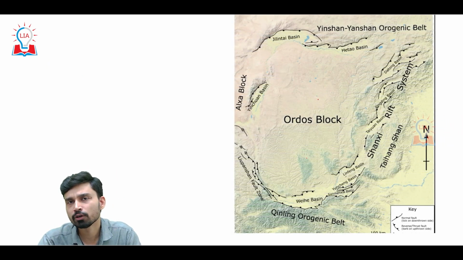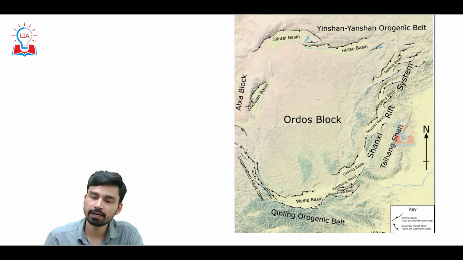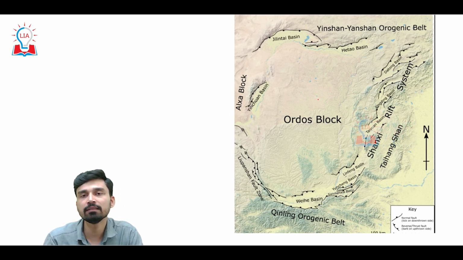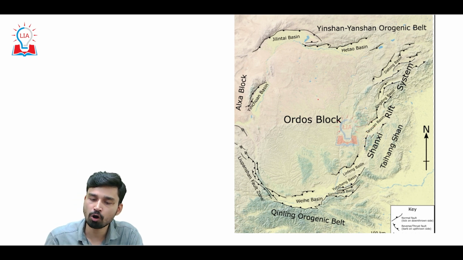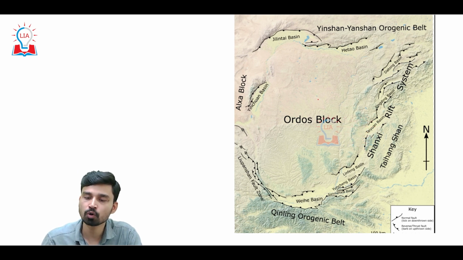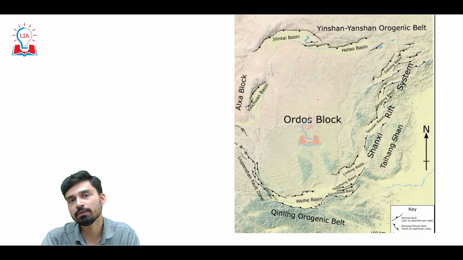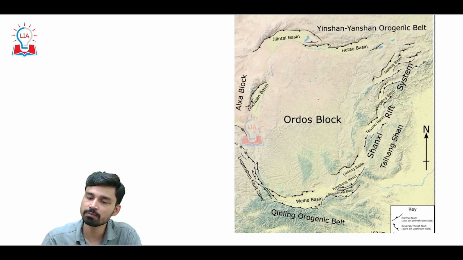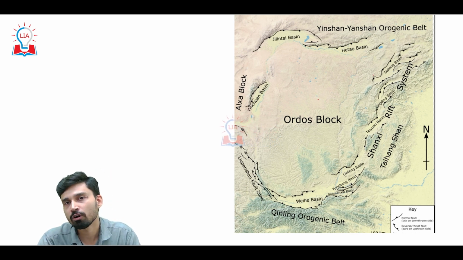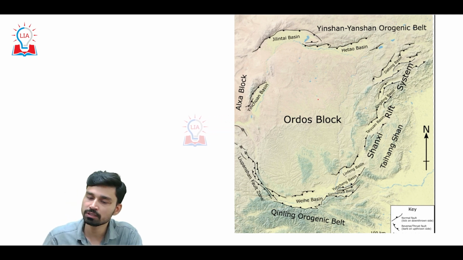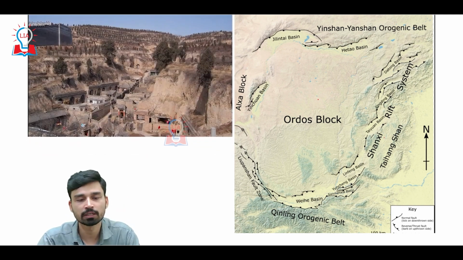If we look at the causes of this earthquake, basically this happened because the Shaanxi region lies in the fault zone between the Ordos block and the Qinling orogenic belt. Whenever there is movement or push between the Indian plate and the Eurasian plate, this push causes some sort of disturbance in this rift system, causing violent shaking and vibration below this rift, and that was responsible for the earthquake here.